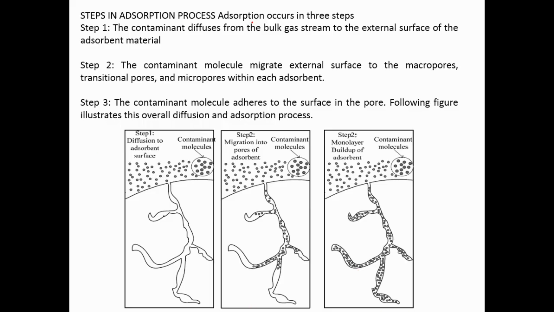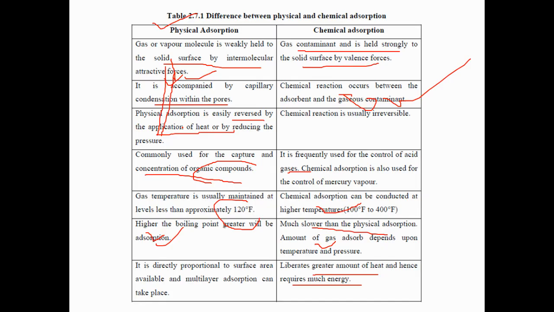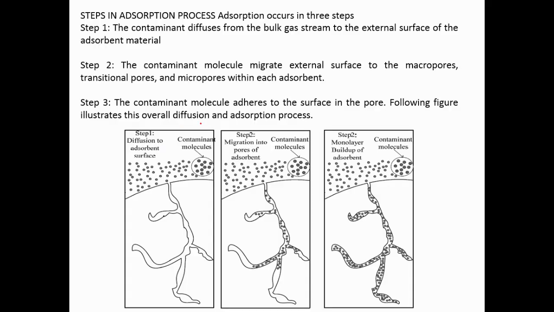Steps in the adsorption process. Here, absorption is done, then the adsorption process. What happens in adsorption? It does not react directly with the material, but the material is held on the solid surface, meaning the surface will be adsorbed.